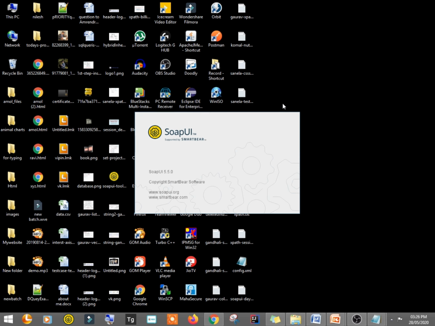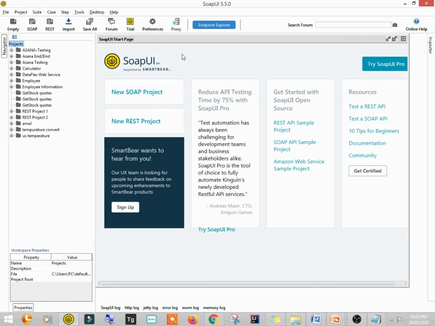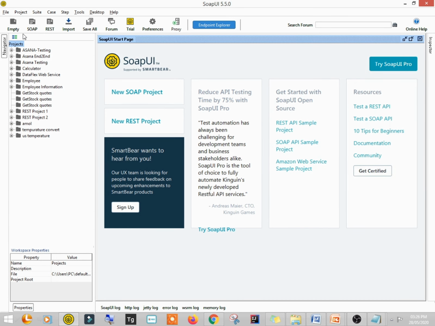Okay, so it is getting opened. Yes, here it is. So when it opens the first time, you will see such a page, right? As I have opened it several times, I have created so many projects here. You may find it blank, right? So now I'm going to create the first project.